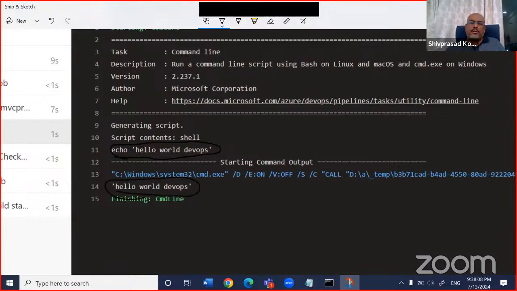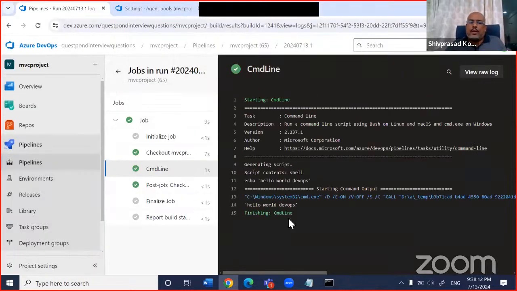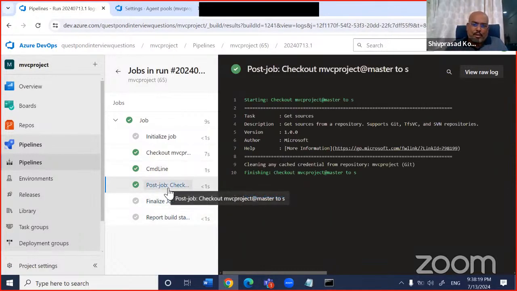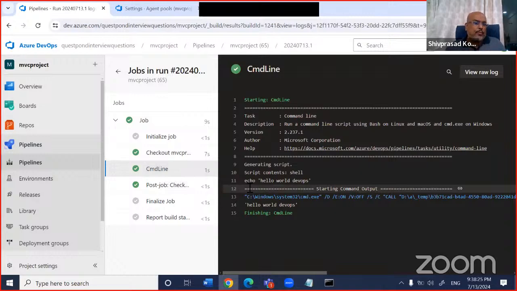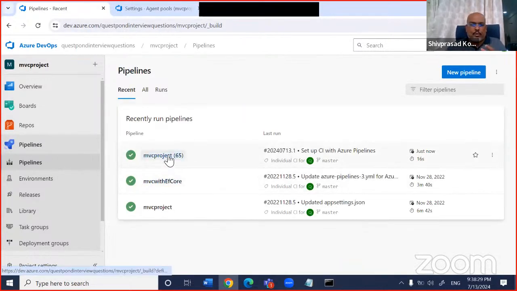Now, definitely this task does not do anything great as such, but I hope that you understand how you can write a pipeline, right? Then you have some other steps here after the job, and some report and so on, right? But definitely our main task was this echo, right? And this pipeline, whatever you have written out here.